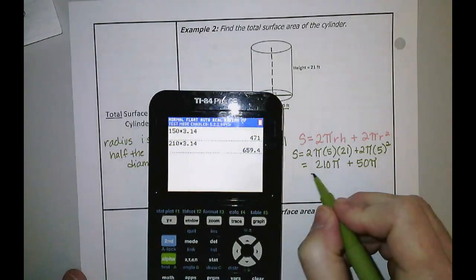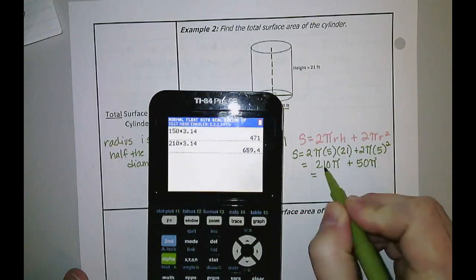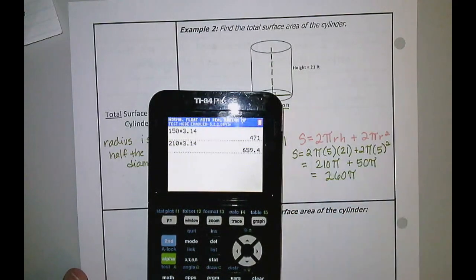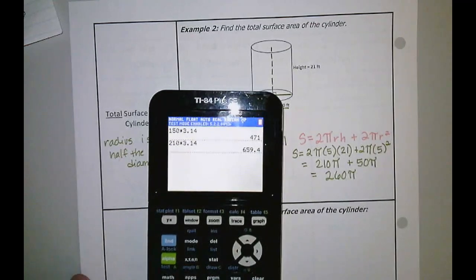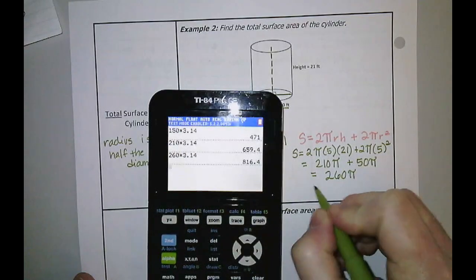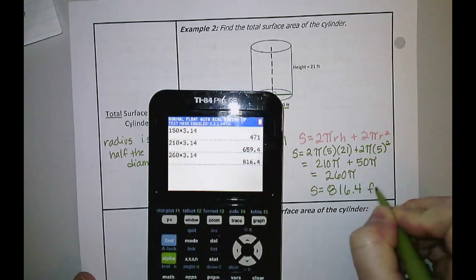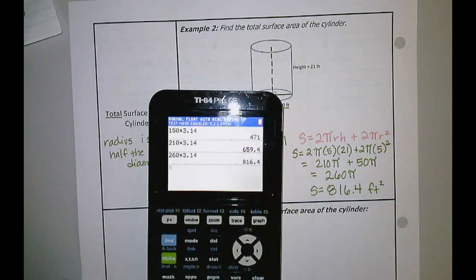Or I like to just do this. Go ahead and add them together. 210 plus 50 is 260 pi. And now all I have to do is 260 times 3.14. And I get that my total surface area is 816.4 feet squared. So now what if I had done it the other way?